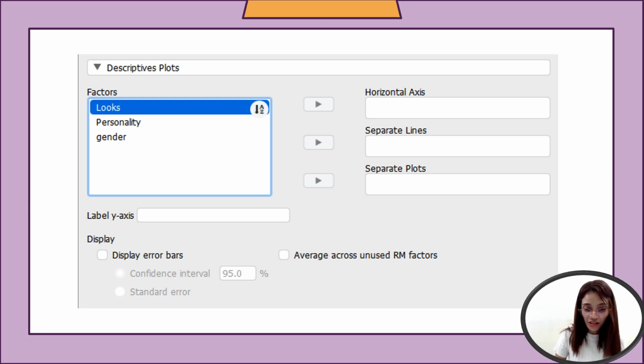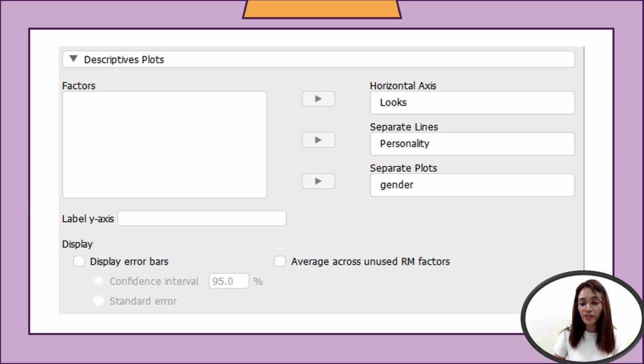Now that is for the results and the descriptives for the mean scores and the standard deviation. So let's have the descriptive plots. We can click under display the descriptive plots. We are going to transfer factors: we have looks, personality, and gender under the descriptive plots. For horizontal axis, we also have separate lines in the separate plots. So we transferred looks under horizontal axis, personality under separate lines, and gender under the separate plots. So let's take a look into the results.